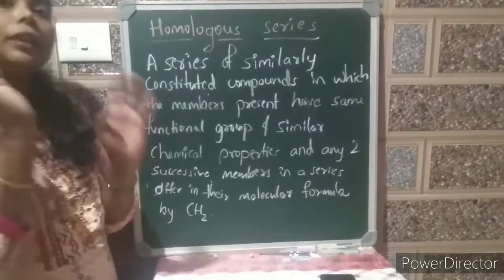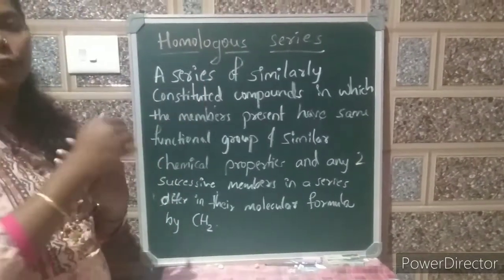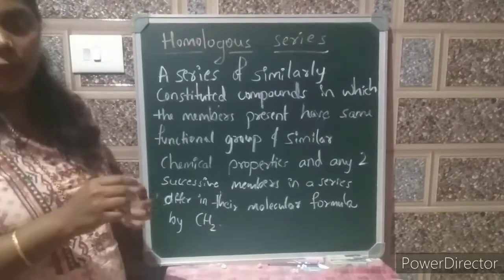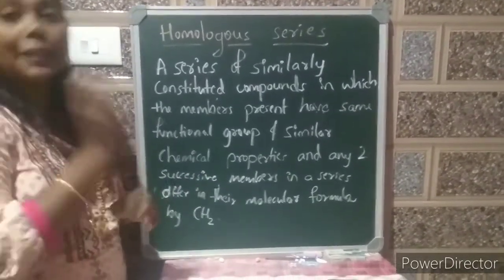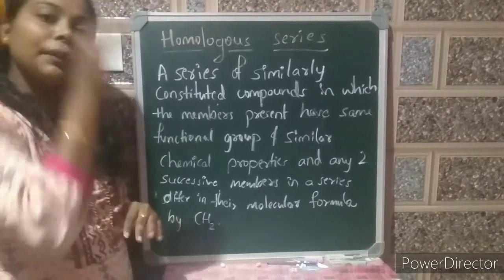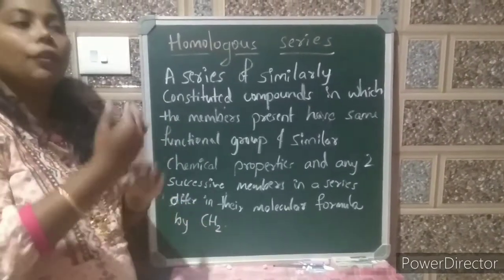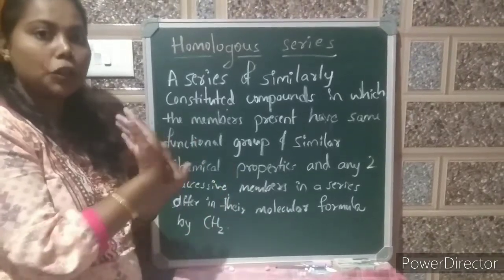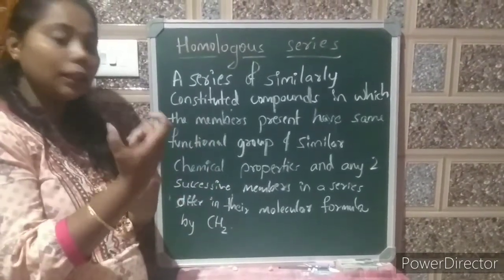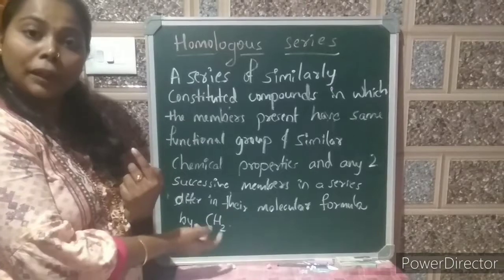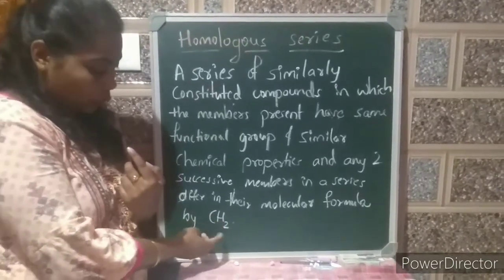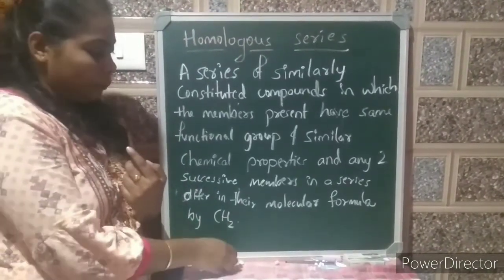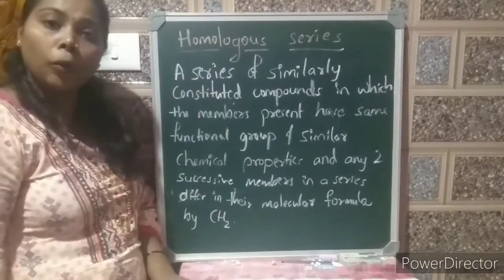They are saying if there are many series of compounds, in that the functional groups are the same and their chemical properties are the same, but from one successive member to another, the difference should be only CH2 in their chemical formula. That's what we say as homologous series.